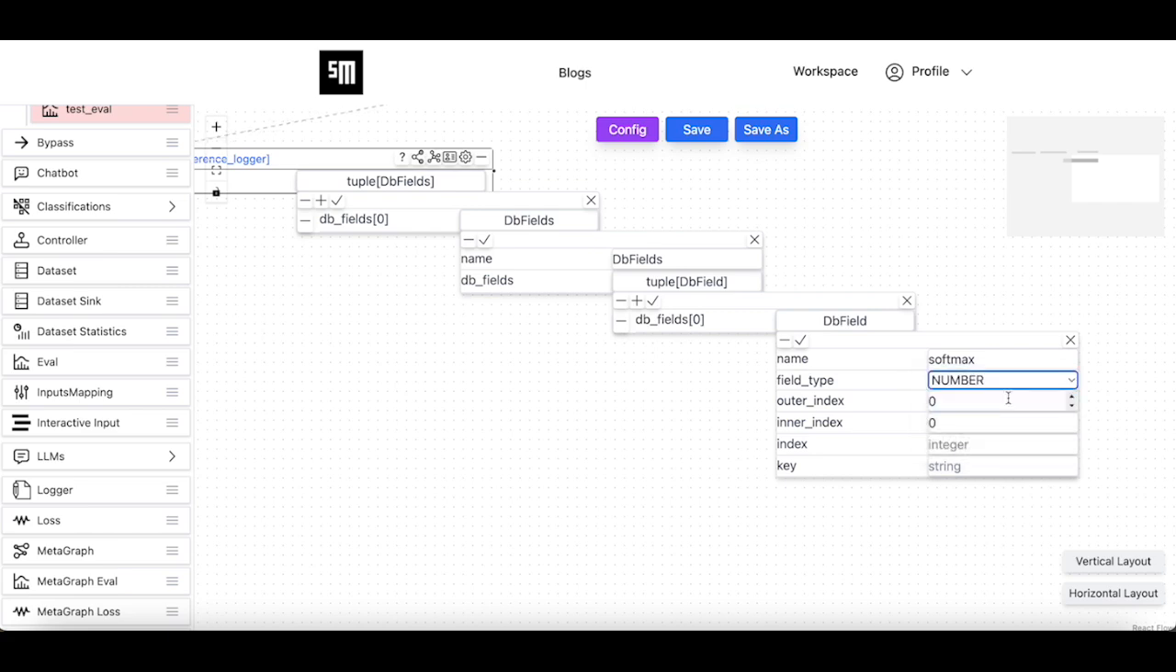We set the field type to number. Also, we set the outer index parameter and the inner index parameter to 0, since the predicted softmax by the softmax node will be wrapped inside two nested lists where each list has a single entry. Here, outer index refers to the index for the outer list, and the inner index refers to the index for the inner list. We do not need to set the index parameter and the key parameter, since the picked up object by the outer index and inner index will be the predicted softmax tensor and not a tuple or a dictionary.